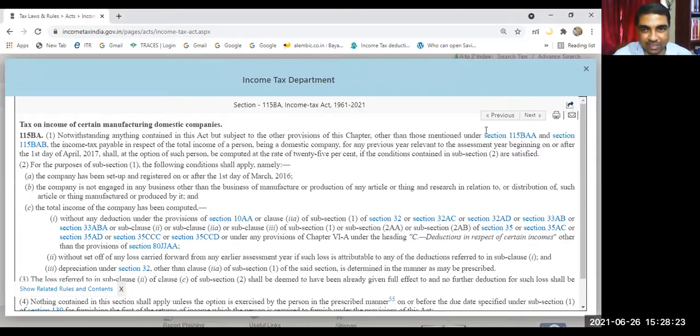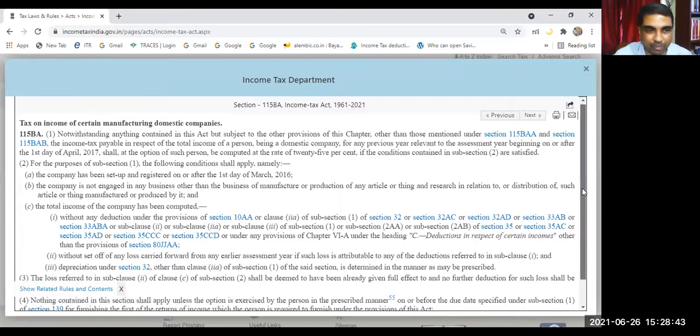You can see this is for a domestic company. The rate of tax, you can see, is 25%, but you have to comply with these conditions. The company has been set up on or after 1st March 2016. It should be a new company. So this is also a tax planning provision for new companies.